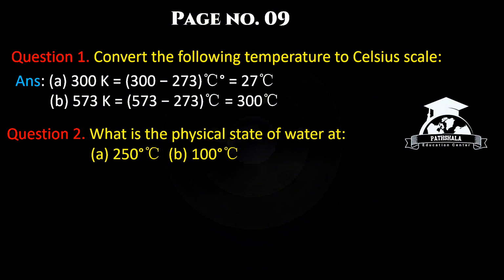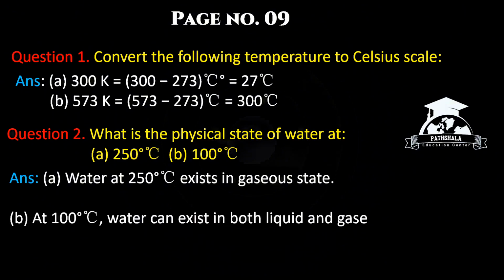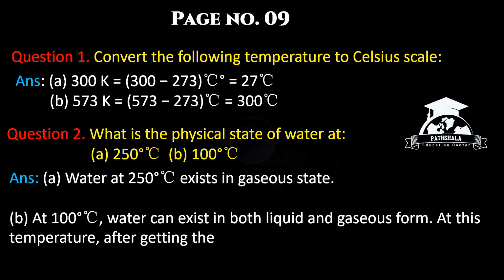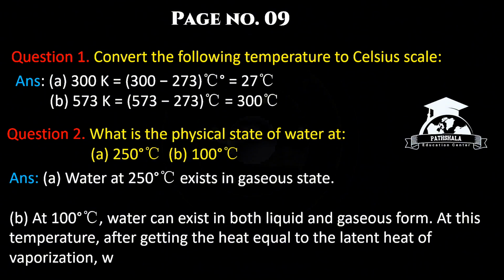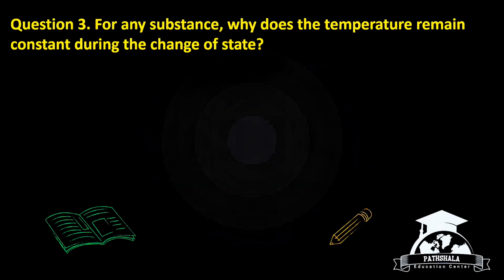Question 2. What is the physical state of water at 250 degrees Celsius? Water at 250 degrees Celsius exists in gaseous state, and at 100 degrees Celsius, water can exist in both liquid and gaseous form. At this temperature, after getting heat equal to the latent heat of vaporization, water starts changing from liquid to gaseous state.